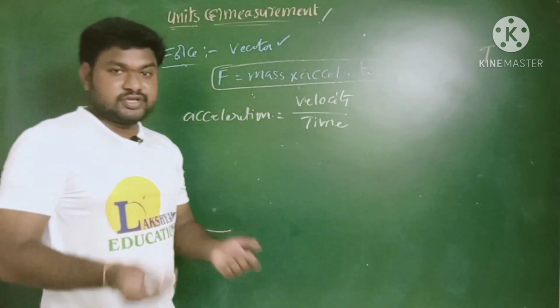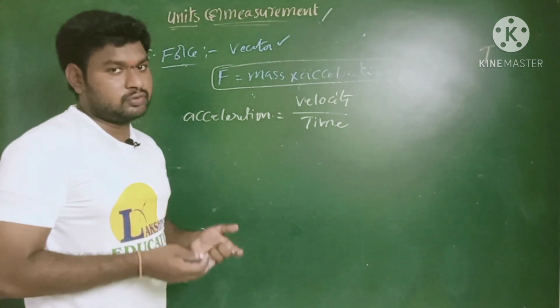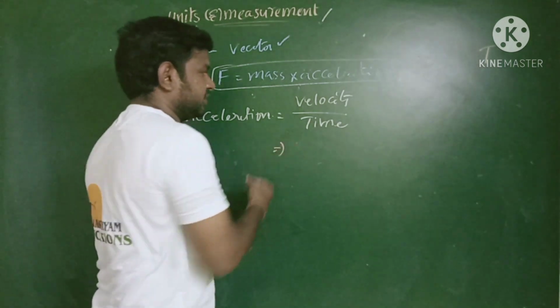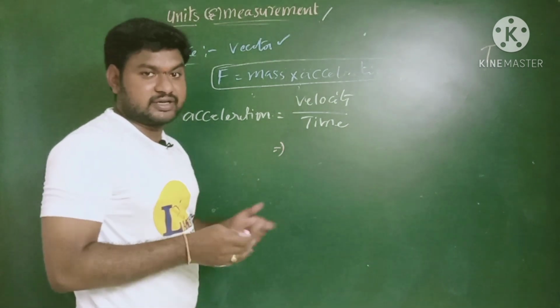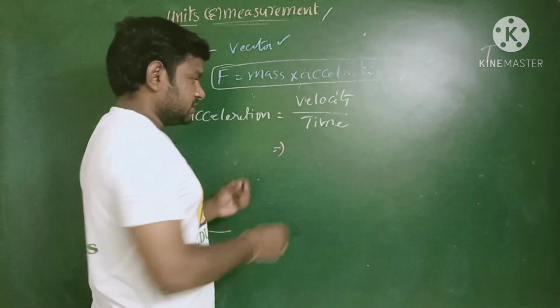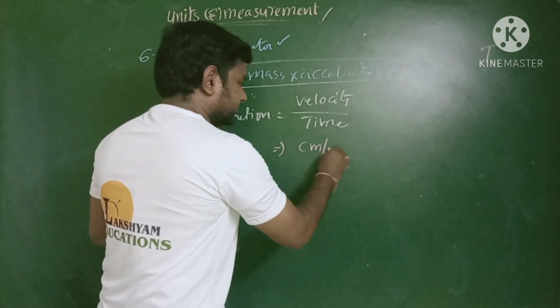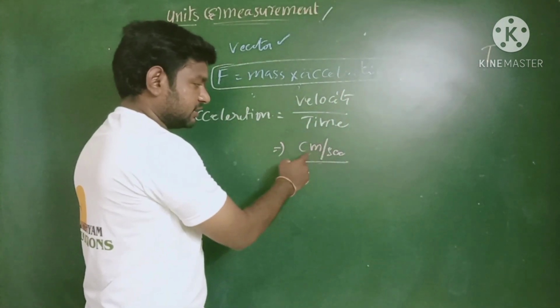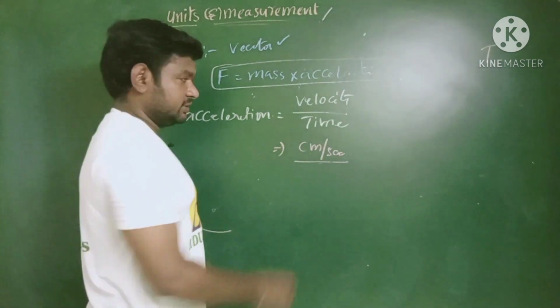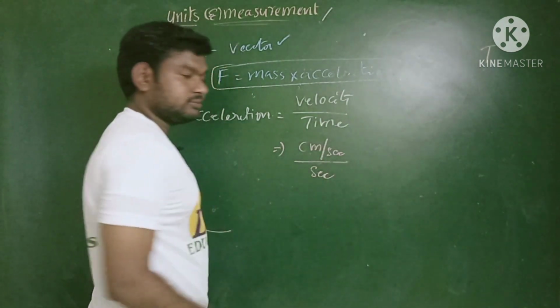To derive the unit, velocity by time. Already we know that velocity is the vector quantity. The unit for velocity is meter per second, and time is second.